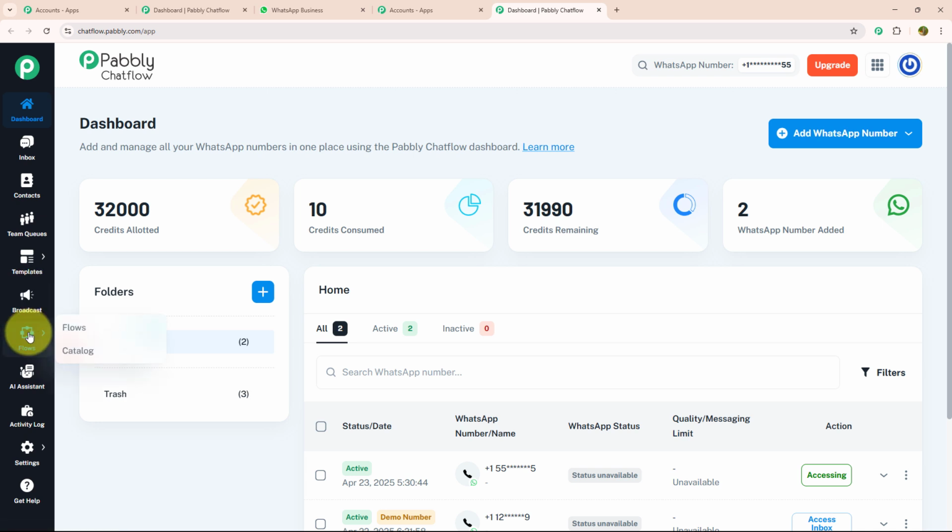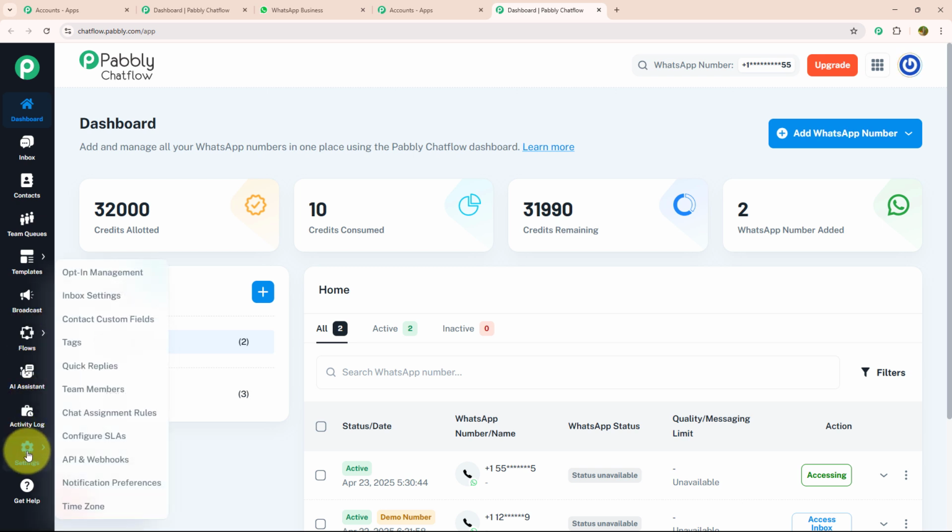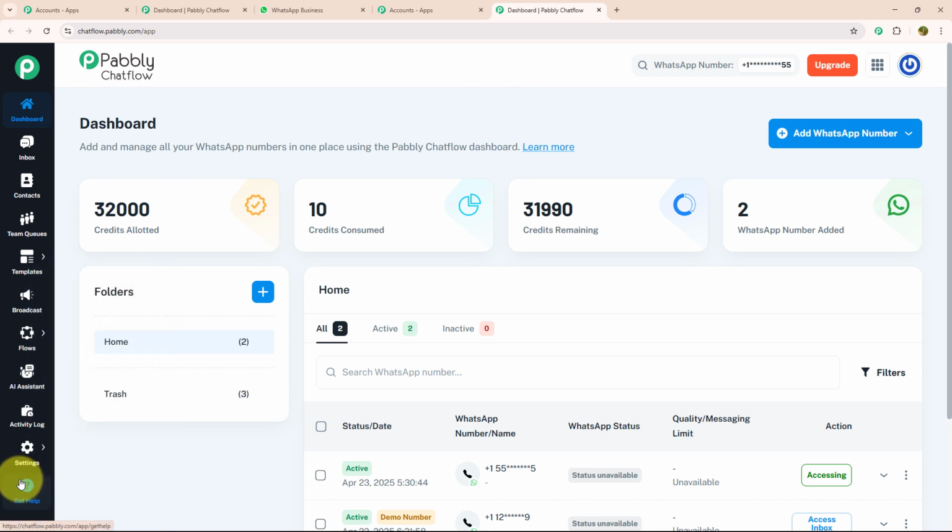After that, we have Flow, which is a powerful tool on Pabbly Chatflow to create a chatbot. Below that, we have AI Assistant, Activity Log, setting, and get help. If you want to know each feature individually, we have linked a separate video for that in the description box. As we got to know about each feature, let's get started building the flow.